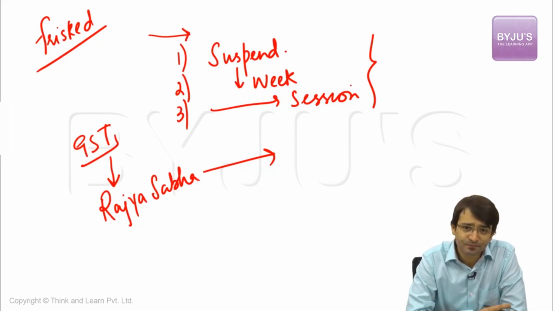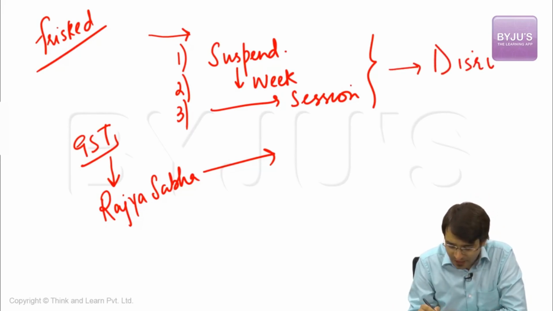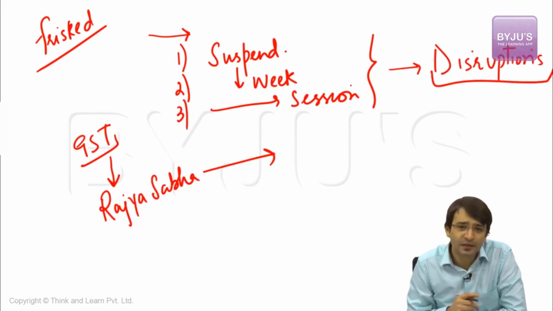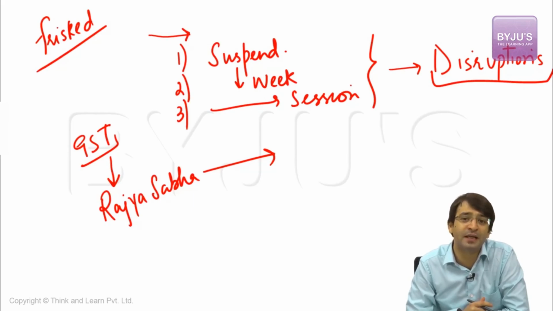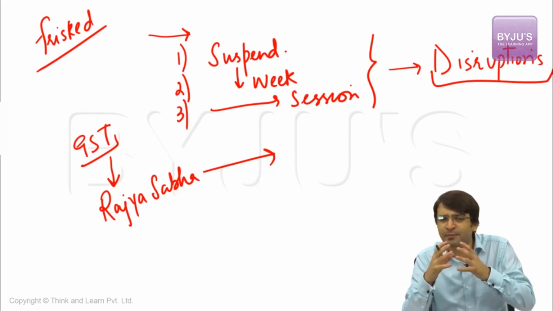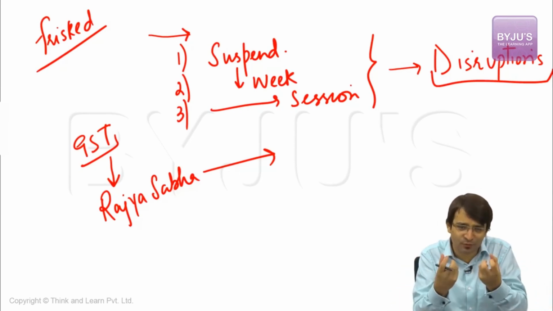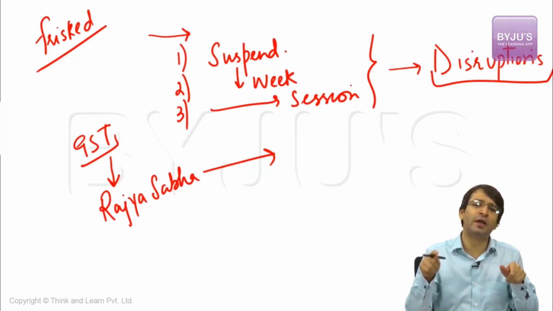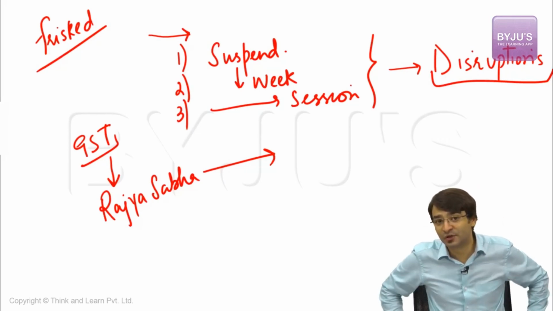One of the reasons that the Congress party and even BJP in the past stalled the passage of GST and other important legislation was they frequently disrupted the House. Disruptions took place and ultimately the legislative agenda could not be carried forward. And the reason is that frequent adjournments take place. When frequent adjournments take place, ultimately the session of the parliament is small, it gets over, and we are back to square one. What can we do, or what can we suggest to prevent the recurrence of such things?